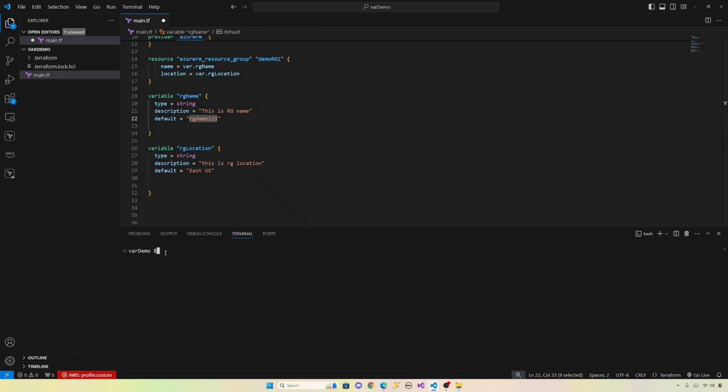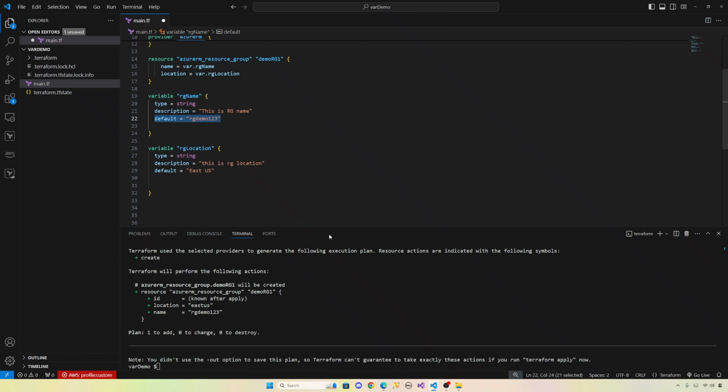When we do Terraform plan, it should not be asking for the value in the command line, right? So it should pick up from the default value inside the variables. So I did a Terraform plan. Let's see. So Terraform plan picked up the default value from variables, RG demo.